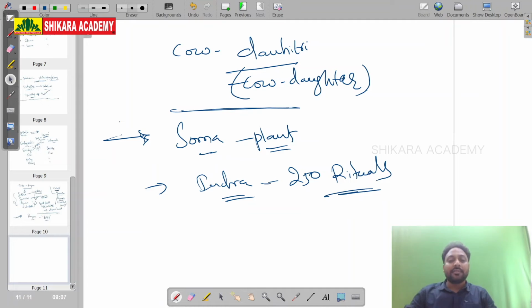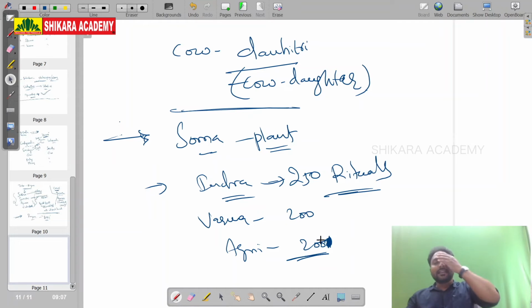For Indra, 250 rituals have been dedicated. Okay, for Varuna, 200 rituals. For Agni, 200 rituals. And I told you that in the Rig Veda there are 1024 shlokas. For Indra only 250 shlokas are dedicated. For Varuna 200, Agni 200 are dedicated.